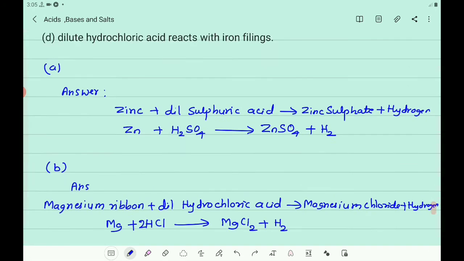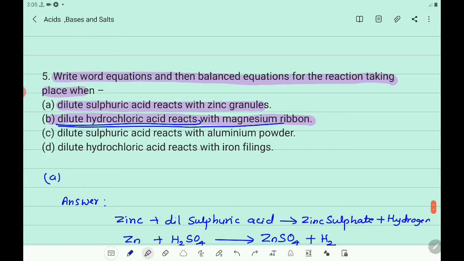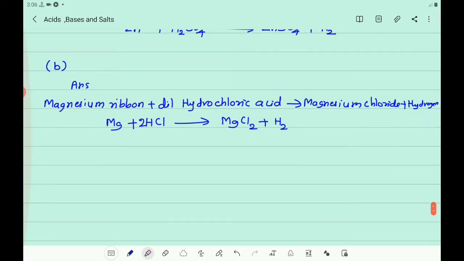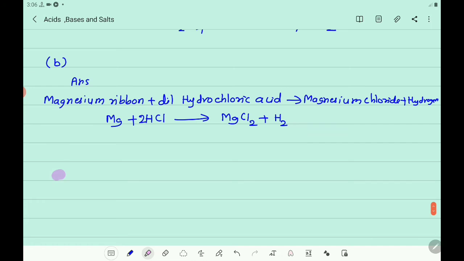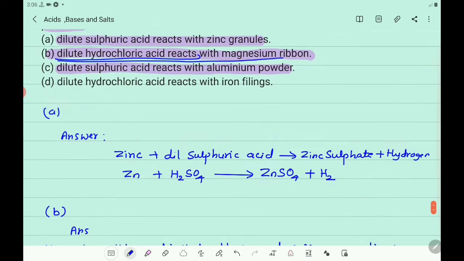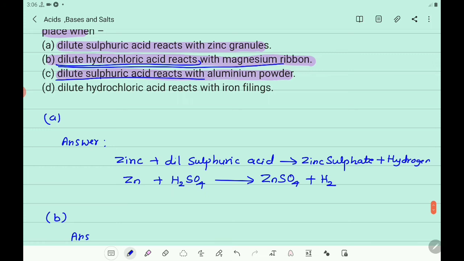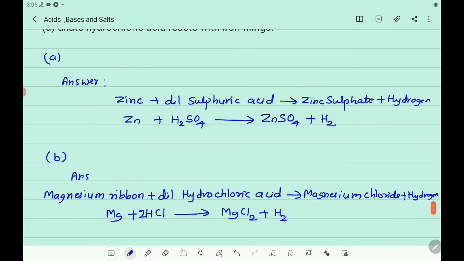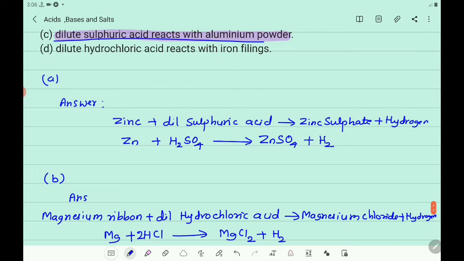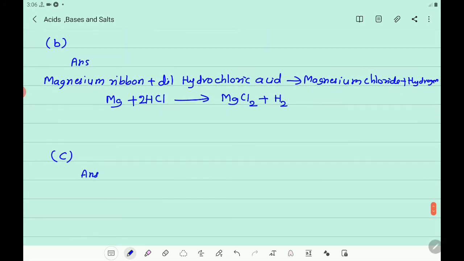Then you take the third reaction. What is that third reaction? Dilute sulfuric acid reacts with aluminium powder. Here again you write the reaction between aluminium and sulfuric acid. Same thing you write in the form of words. So you take C, answer here. So what is that? Dilute sulfuric acid reacts with aluminium powder. So you write aluminium powder.